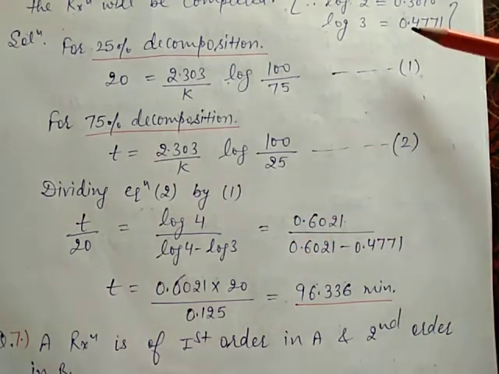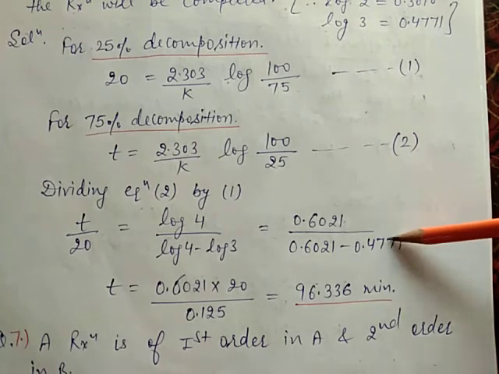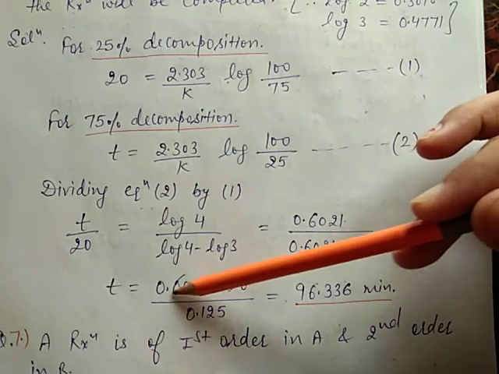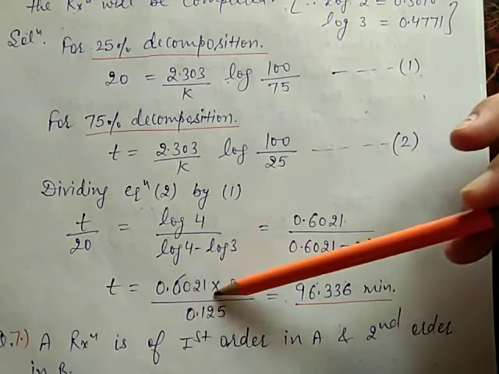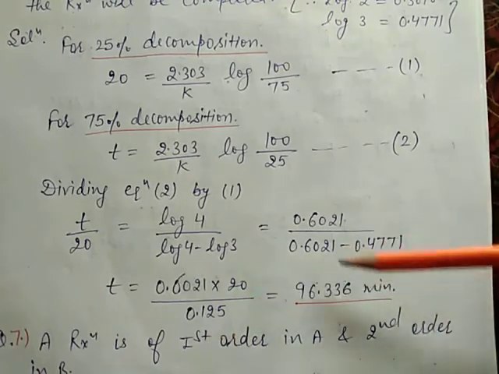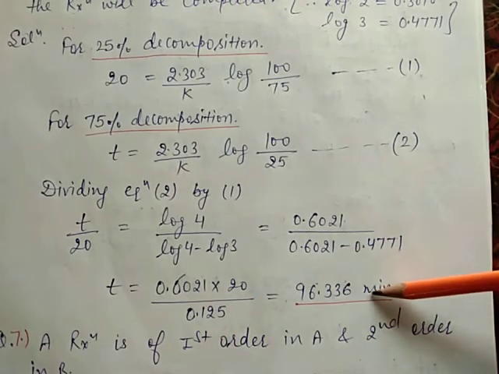Log of 3 is given, 0.4771. After calculating, t becomes 0.6021 multiplied by 20 divided by 0.125, that is 96.336 minutes. This is the answer.